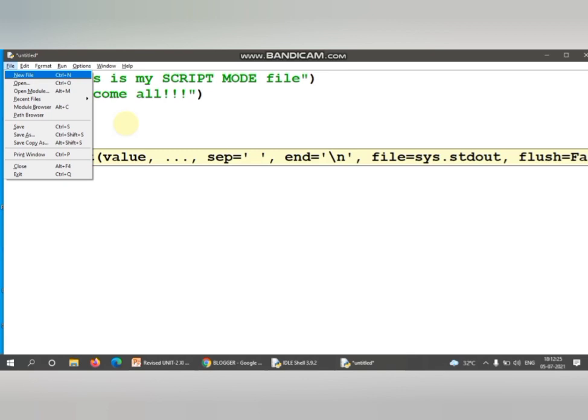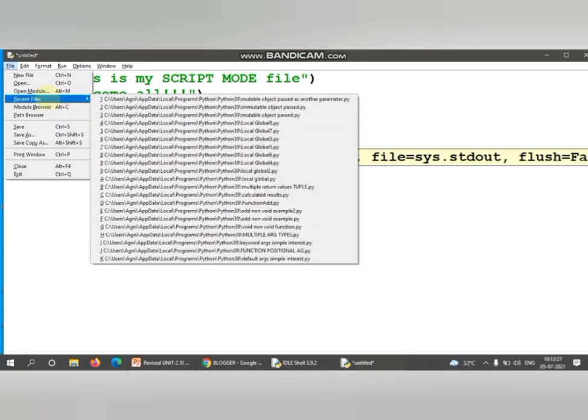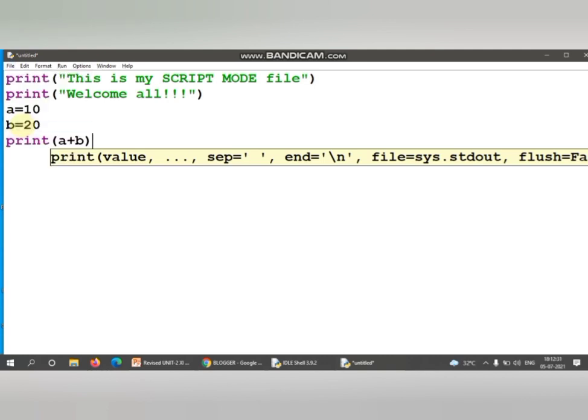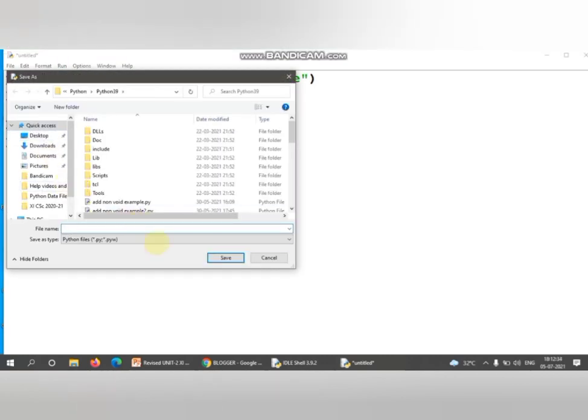Now if I want to save, press the file menu, save, or maybe save as, whatever. You just give a name. It is being saved inside your Python 39 folder itself, and by default the save type is Python files only, like the .py extension. So just give a file name.